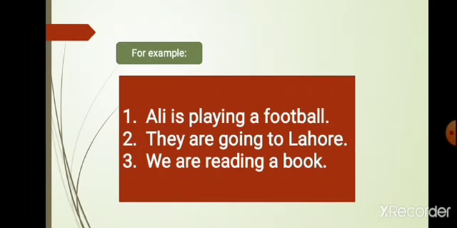Here are the more examples. There are three more sentences. Ali is playing football. Look at the sentence. Ali is starting with a capital letter. It means the sentence we write, we start it with a capital letter, and the sentence is ending at the football. And after the football, you can see a full stop.